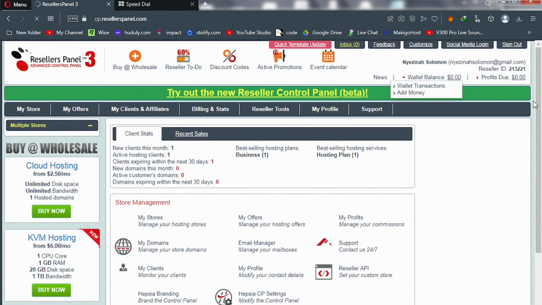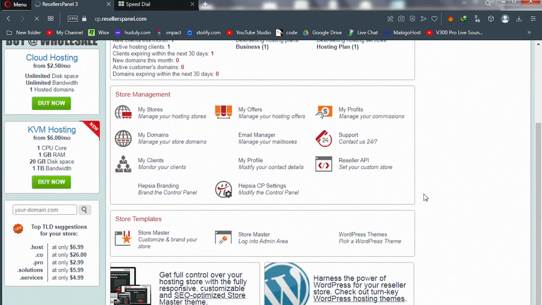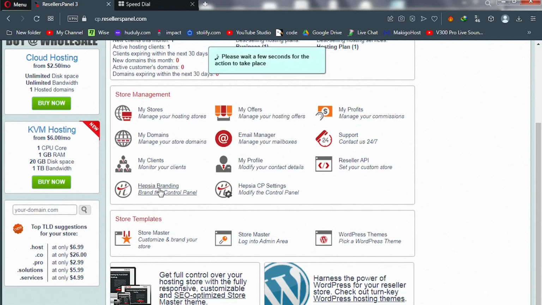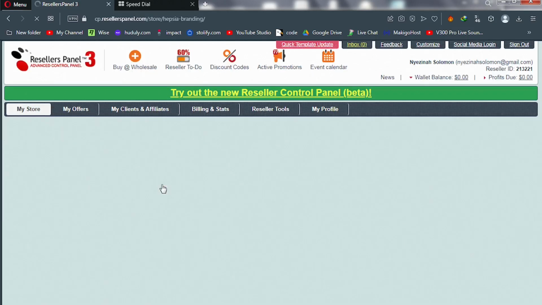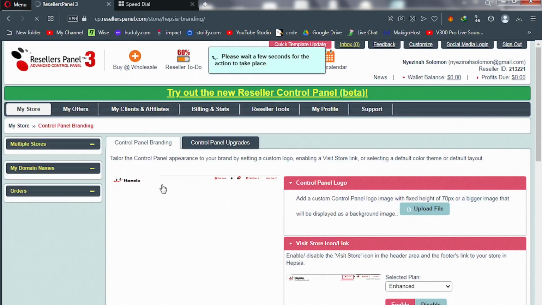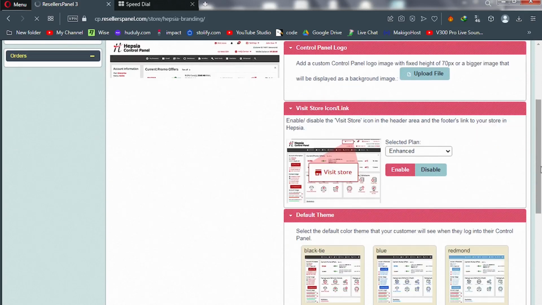Scroll down and click on Hepsia branding. Now Hepsia is like cPanel, okay? This is like cPanel. So click on it. And you can rebrand your Hepsia interface.